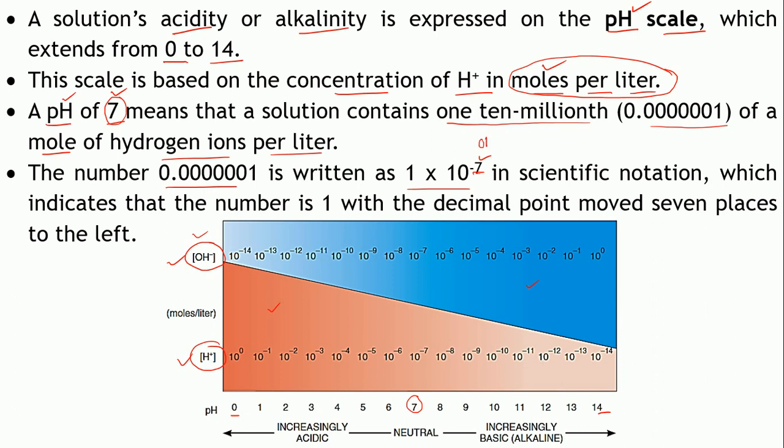So 1, 2, 3, 4, 5, 6 and 7. How many zeros have you got? 6 zeros. So 0.0000001. This is the amount of hydrogen ions present in the solution which has a pH of 7.